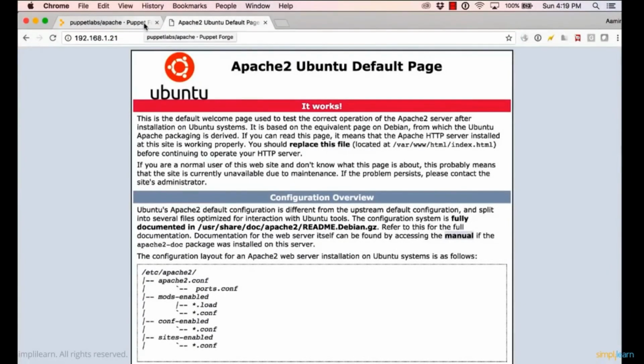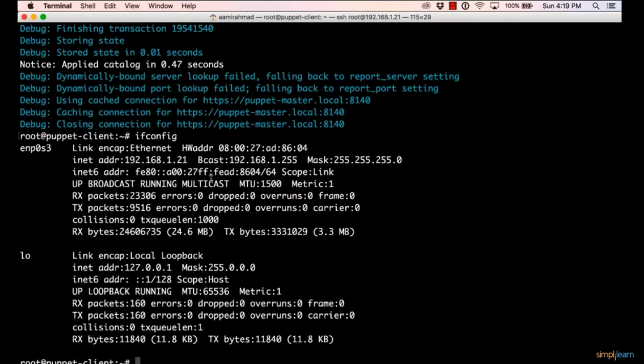So the module we downloaded from Forge was actually written in a way that Apache would be installed and started at boot time. So that's why it's running here. And that is all we have on the Puppet module. And this concludes the demo.